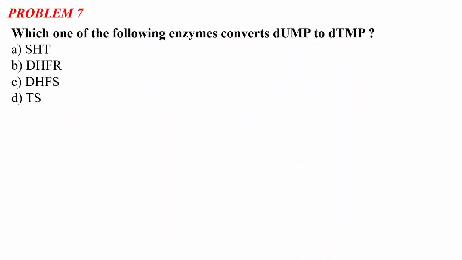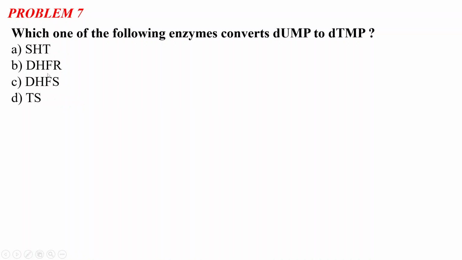So problem number 7 says: which of the following enzymes converts dUMP to dTMP? Okay, and the options are A, SHMT, option B is DHFR, option C is DHFS, and option D is TS. So sometimes questions can come with only abbreviations given, and the full name is not given. So I suggest that along with the names, please remember the abbreviation of each enzyme. Like DHFR, I mentioned in the previous question, is dihydrofolate reductase, and DHFS is dihydrofolate synthase. Okay, so please remember the abbreviations and names of the enzymes.